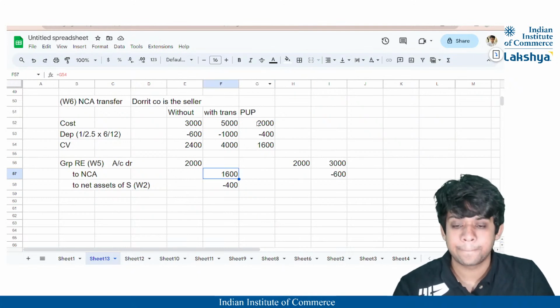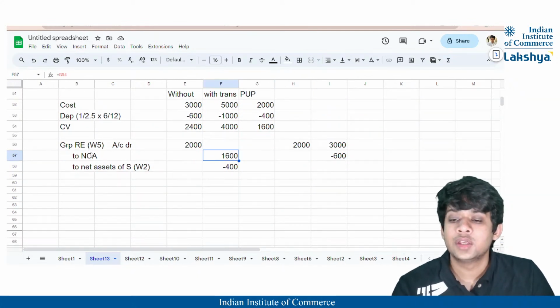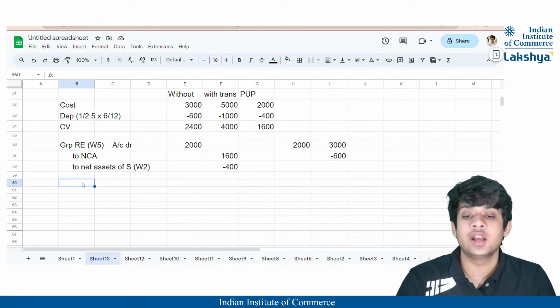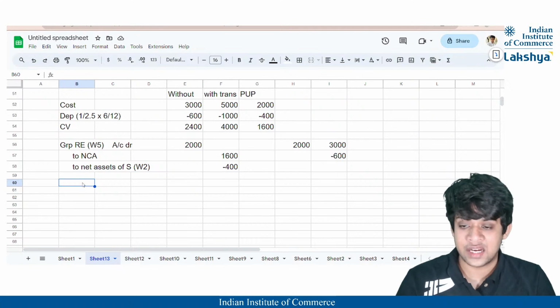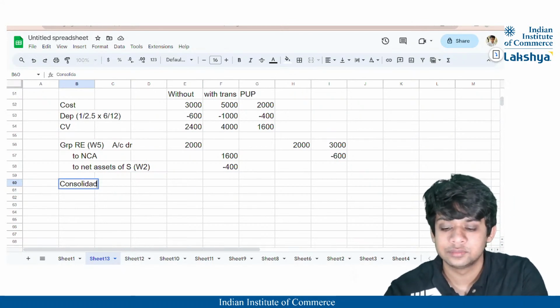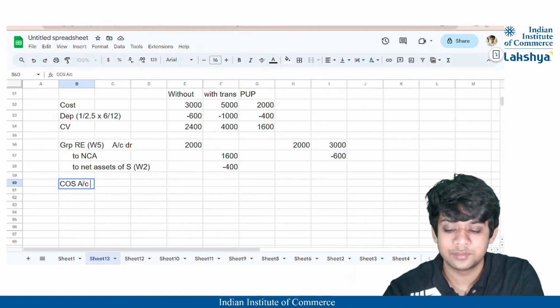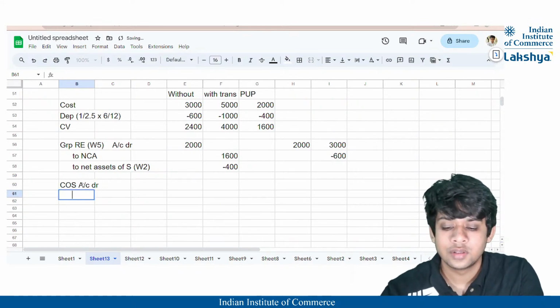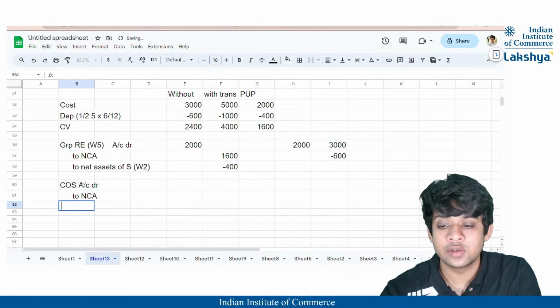Okay. Now guys, your non-current asset is stated here. I explained the adjustment that you require to make in the consolidated statement of financial position. Now in the consolidated statement of profit or loss, what will you do? The cost of sales account will be debited, right? To non-current asset will reduce and to cost of sales will also reduce.